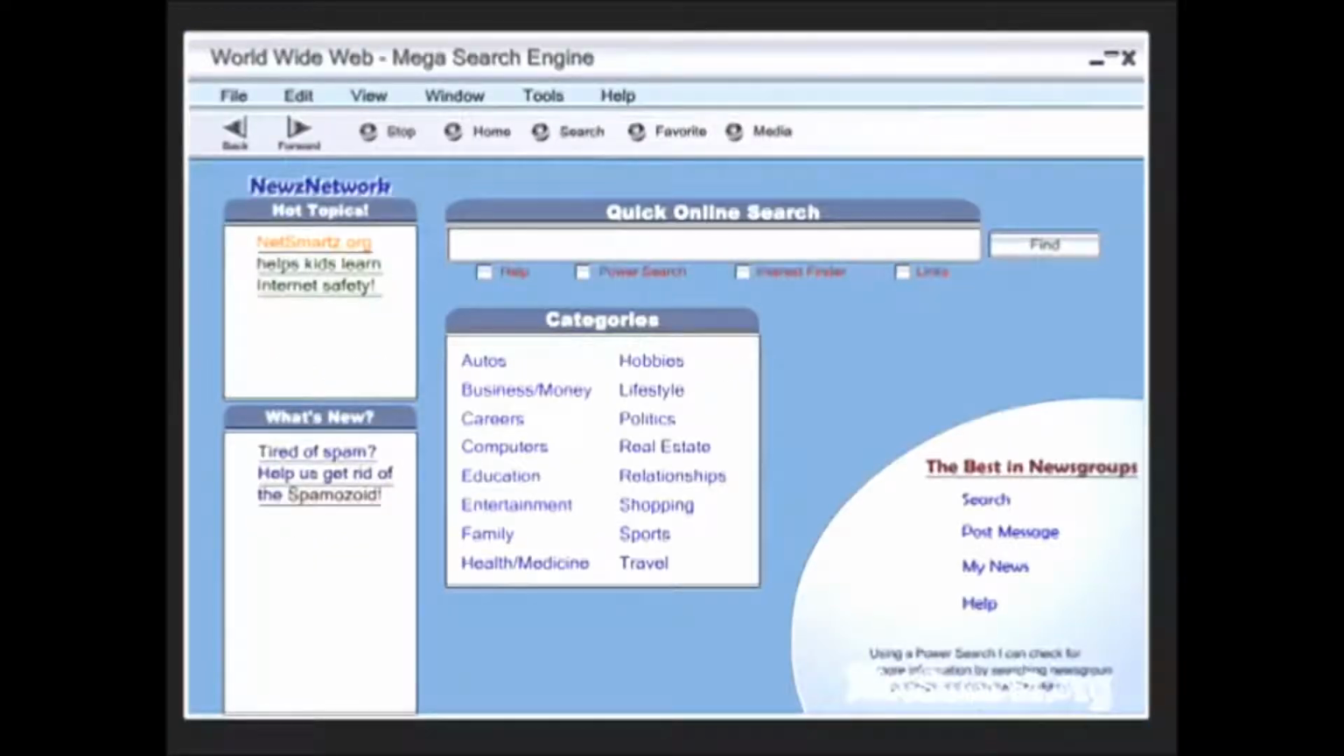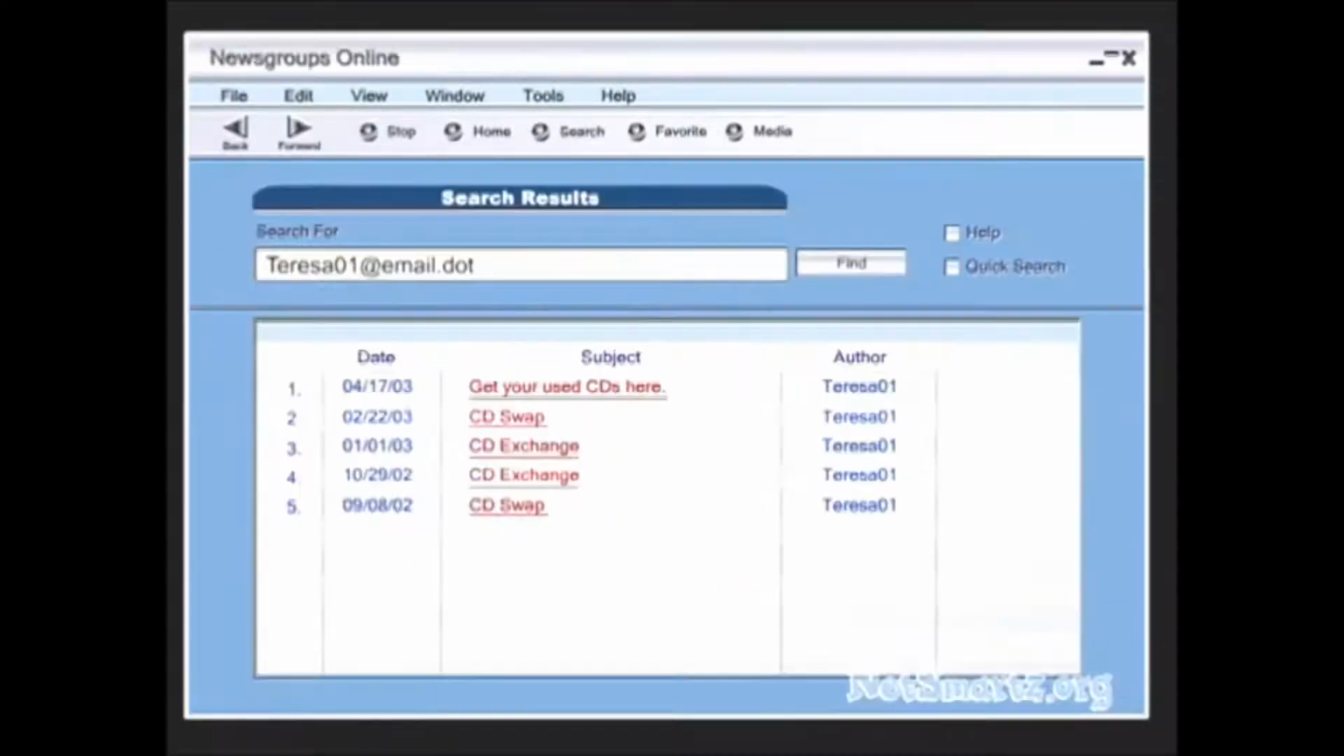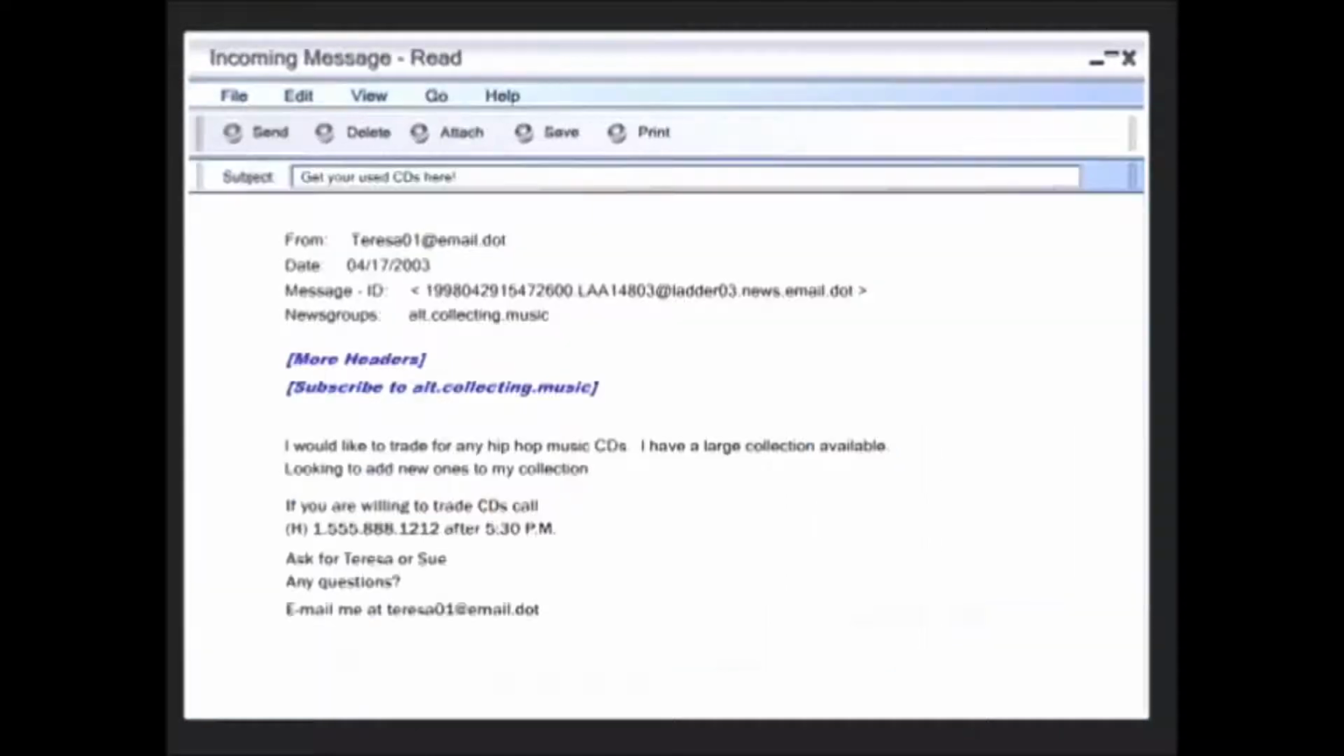Another place to look for information is newsgroup postings. Since we have a valid email address for Teresa, we can use it to search through these postings. Now I know how many messages Teresa has posted, when and to what site she posted them, and the text of each message. In this posting, she has posted several personal identifiers. Can you find them? They are her telephone number, a time of day when she will most likely be home, her mother or sister's name, and her email address.